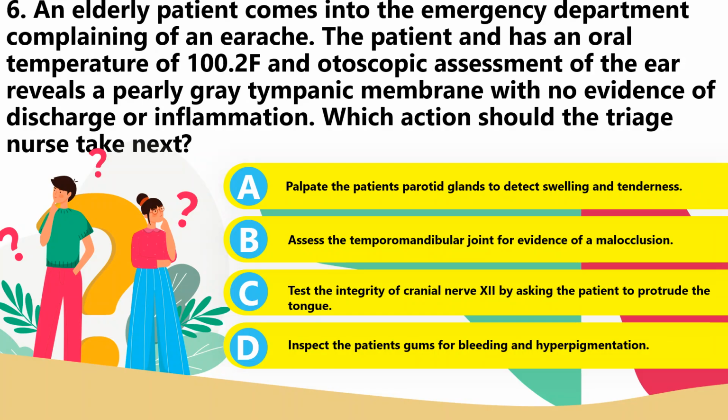A. Palpate the patient's parotid glands to detect swelling and tenderness. B. Assess the temporomandibular joint for evidence of malocclusion. C. Test the integrity of cranial nerve 12 by asking the patient to protrude the tongue. Or D. Inspect the patient's gums for bleeding and hyperpigmentation. So older adults and debilitated patients, or patients of any age who are dehydrated or taking medications that reduce saliva production, are at risk for parotitis. So in this case, the best answer for number 6 is letter A.